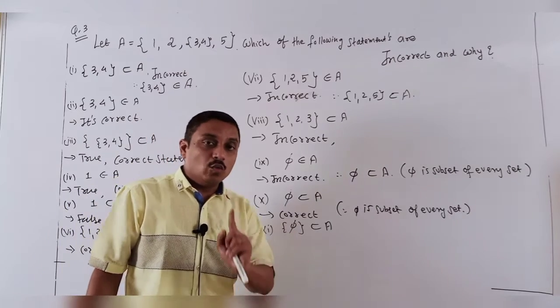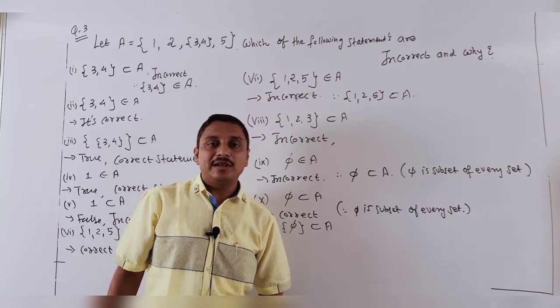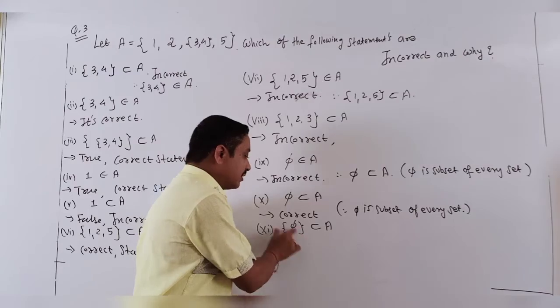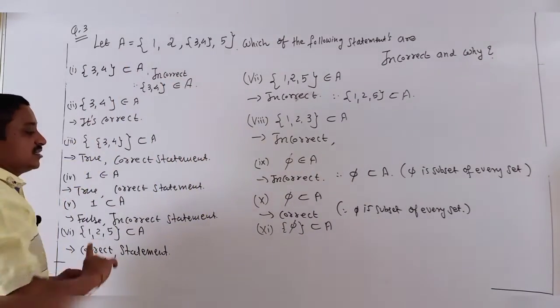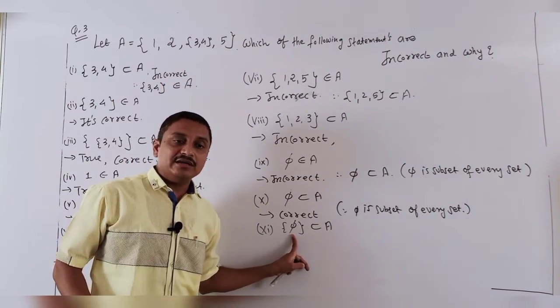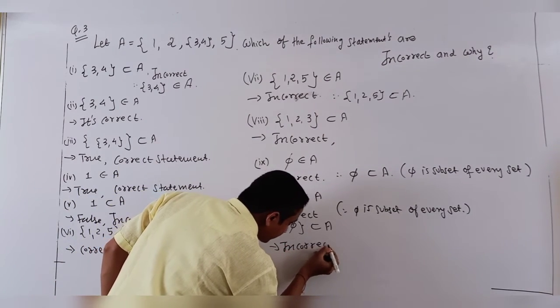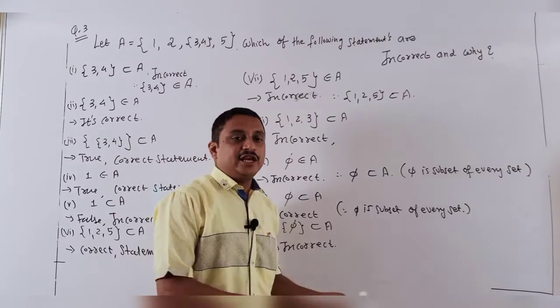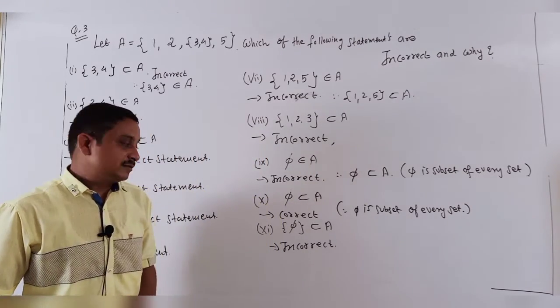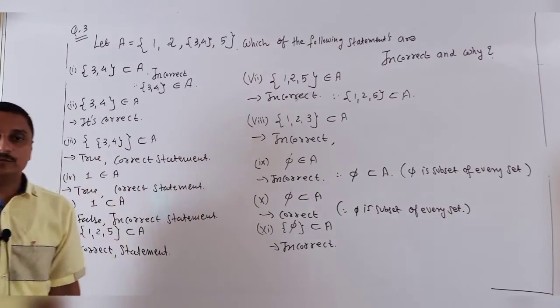Singleton set means one member is available in this set, and this one member is a subset of A? No, it is one member. It is not a subset of it. It is incorrect. My answer is incorrect, and that's why these are final over here.